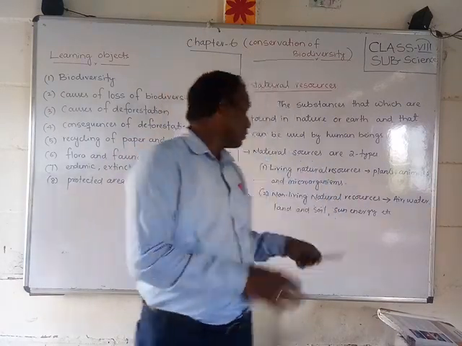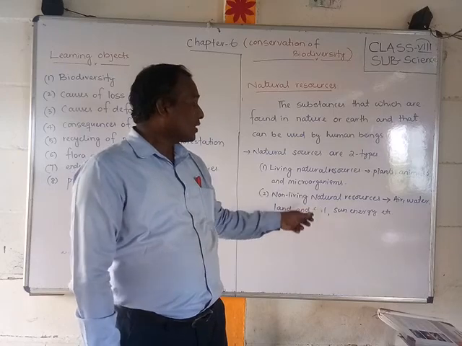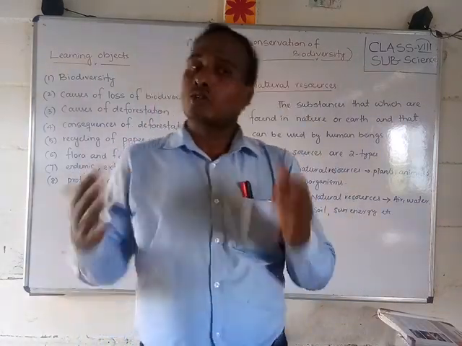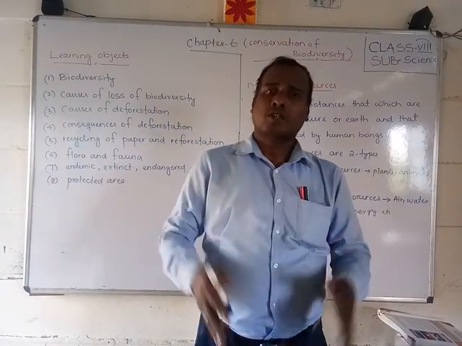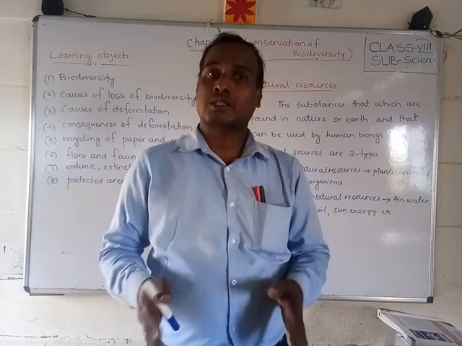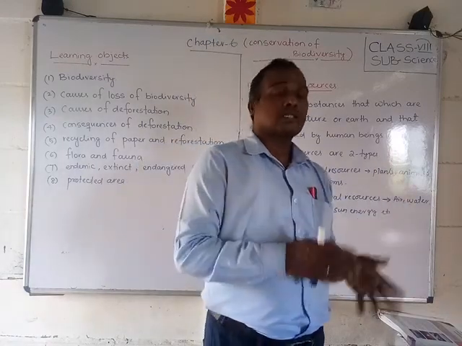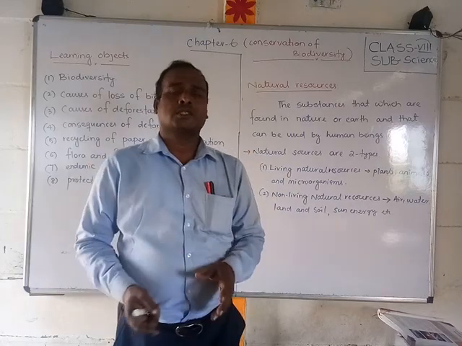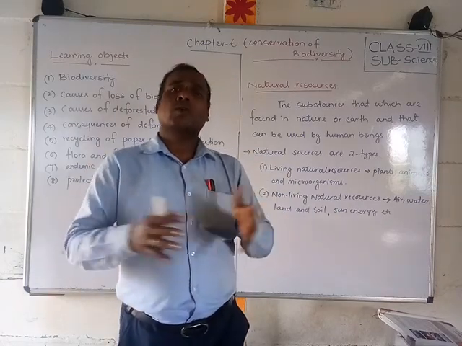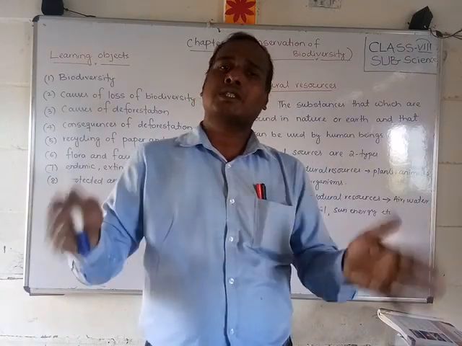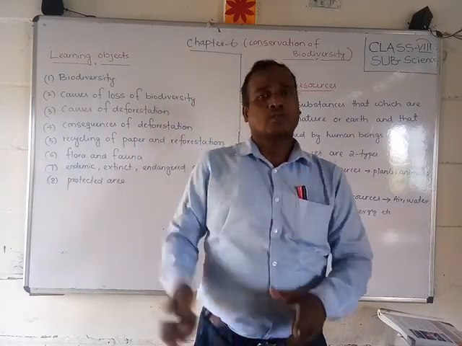Non-living natural resources are generally air, water, soil, sunrays and sun energy. These living and non-living natural resources are correlated to each other, and especially we humans are using the non-living natural resources.